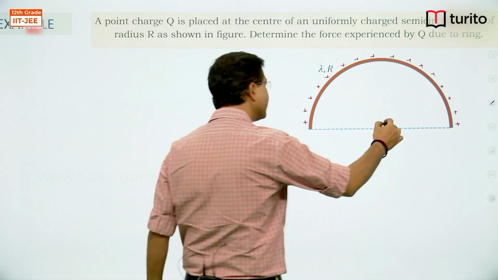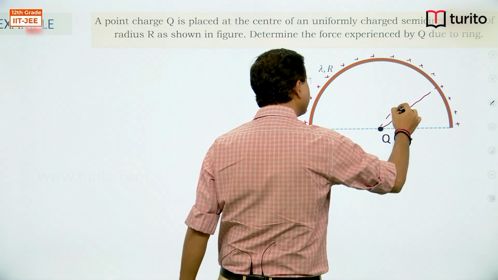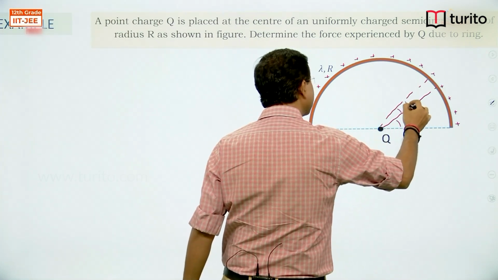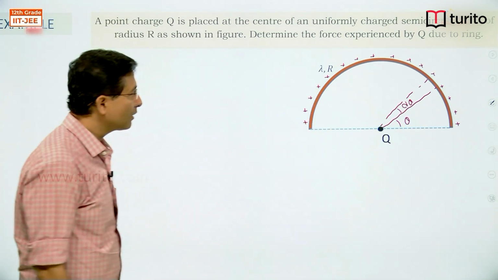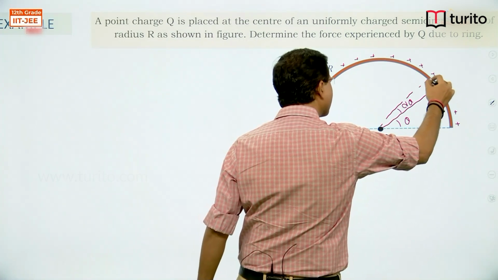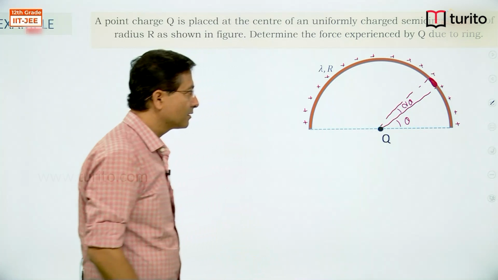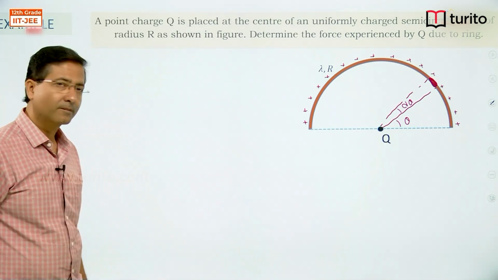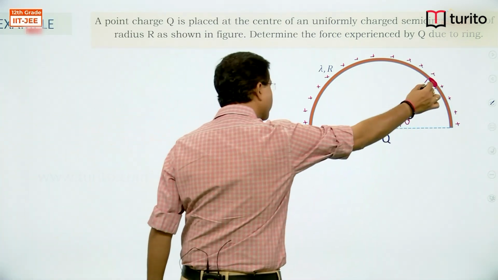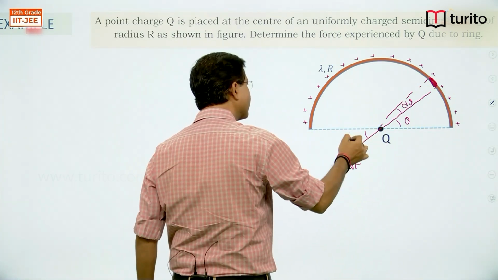If I take an element somewhere here at an angle theta, which is subtending angle d theta. So, I have taken a very small element here, which is exerting force on this capital Q.